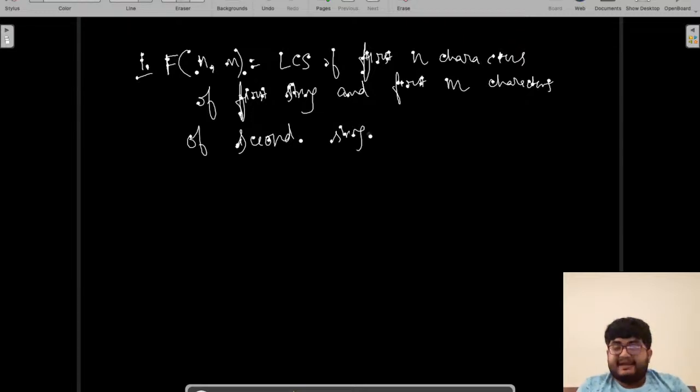So what is f of n comma m? f of n comma m will be the LCS of the first n characters of the first string and the first m characters of the second string.